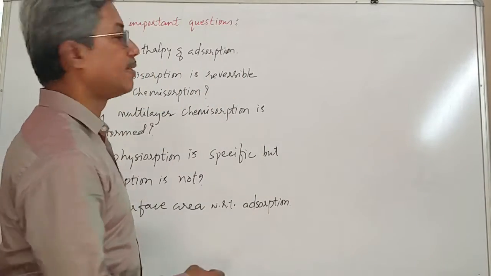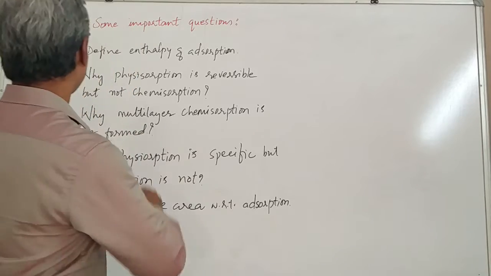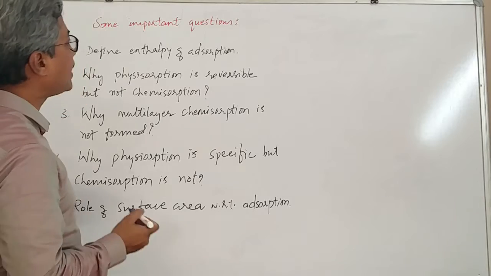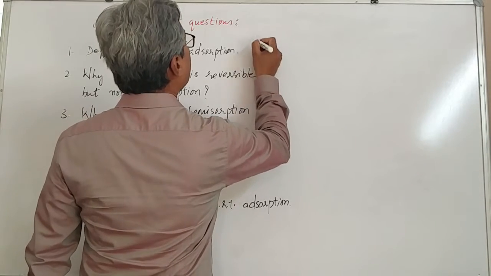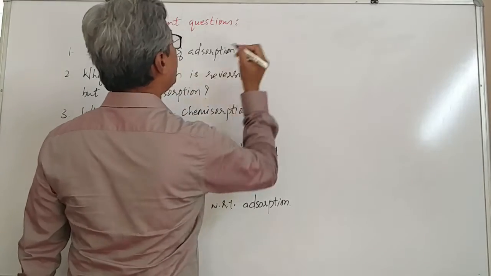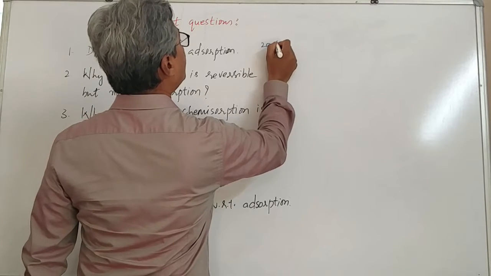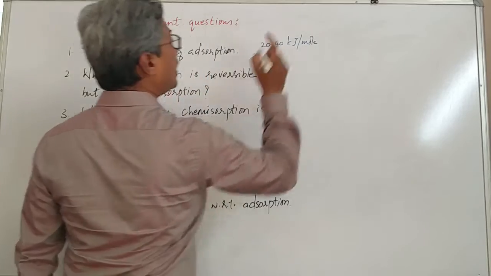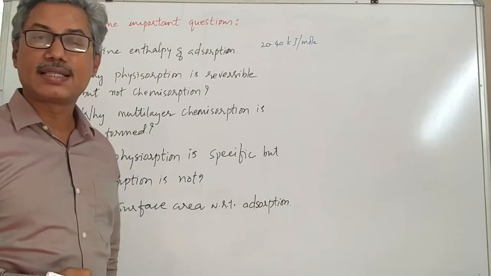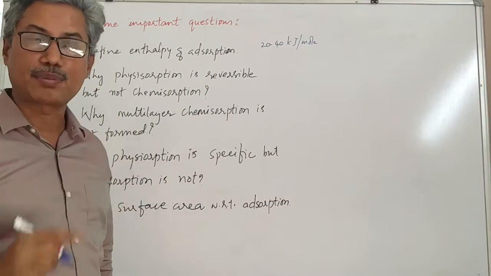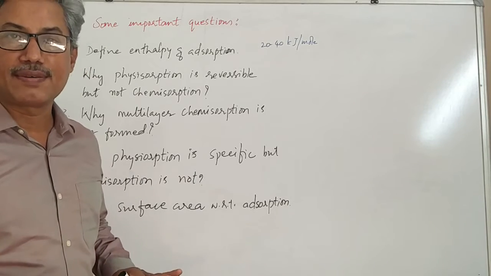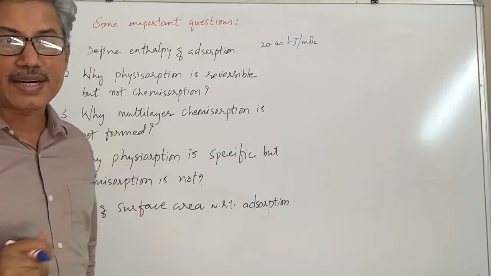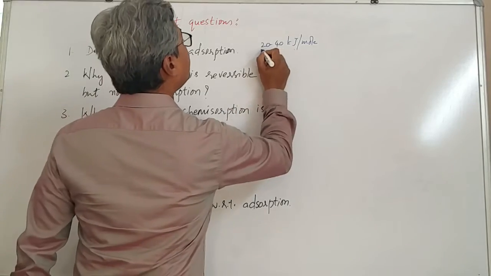Okay, students. Now look at some important questions. Like define enthalpy of adsorption. Well, we can answer it in this manner. We have seen that enthalpy of adsorption is between 20 to 40 kilojoule per mole. If you notice the units of this adsorption, that itself will give us the meaning of the definition of enthalpy of adsorption. See here, what is this?